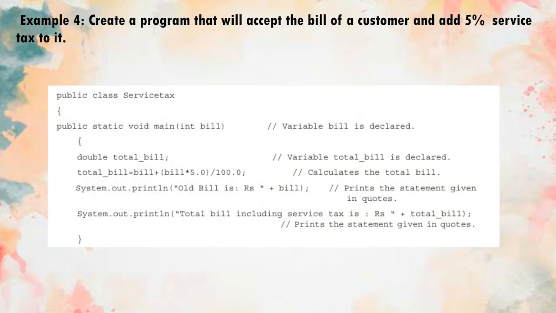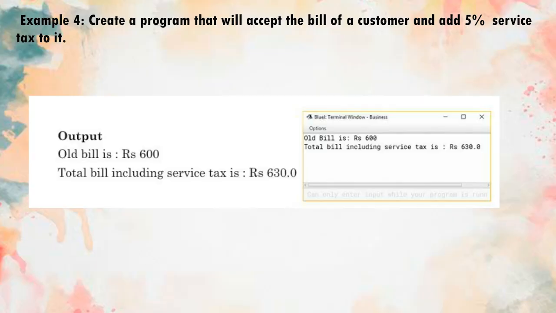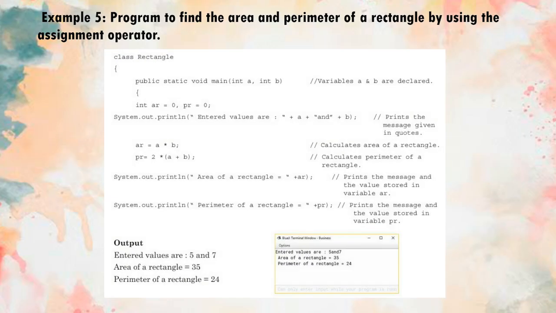Example 4. Create a program that will accept the bill of a customer and add 5% service tax to it. Output: old bill is 600 rupees. Total bill including service taxes, 630 rupees. Example 5. Program to find the area and perimeter of a rectangle by using the assignment operator. Output: entered values are 5 and 7. Area of a rectangle = 35. Perimeter of a rectangle = 24.